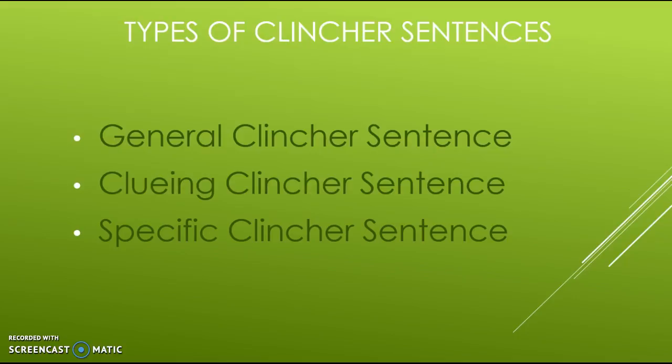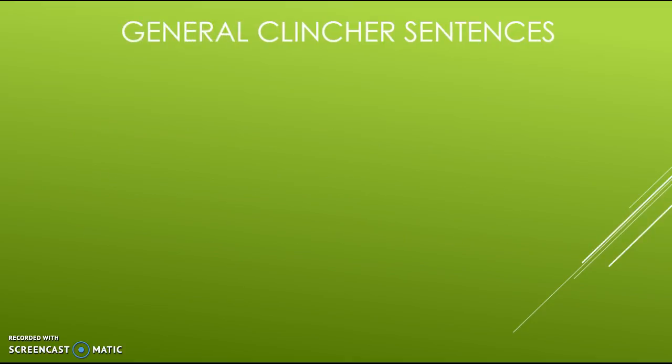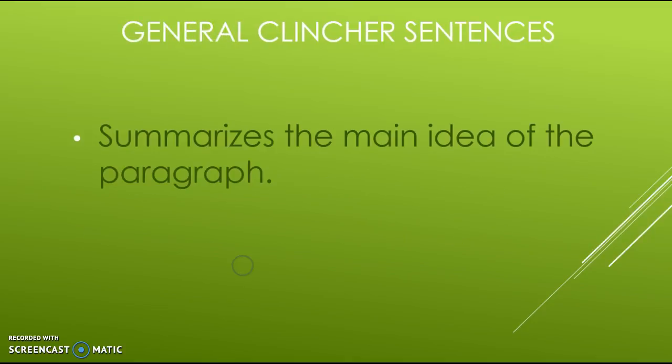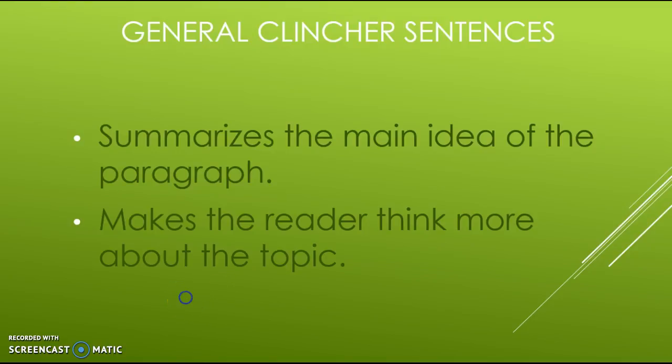So those are the 3 types of clincher sentences that we can use to end a paragraph. So the general clincher sentence needs to summarize the main idea of the paragraph, and it needs to make the reader think more about the topic, so it can make them want to know more information.